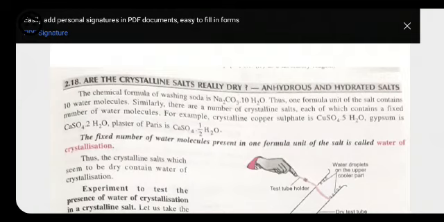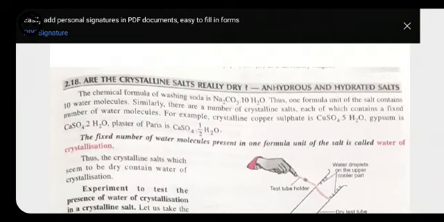Like if we remove water molecules from gypsum, it will get converted into plaster of paris. If we change the number of water molecules in plaster of paris, it will get converted into gypsum. If we remove some water molecules from washing soda, it will get converted into soda ash, because soda ash is anhydrous, it does not have any water molecules.